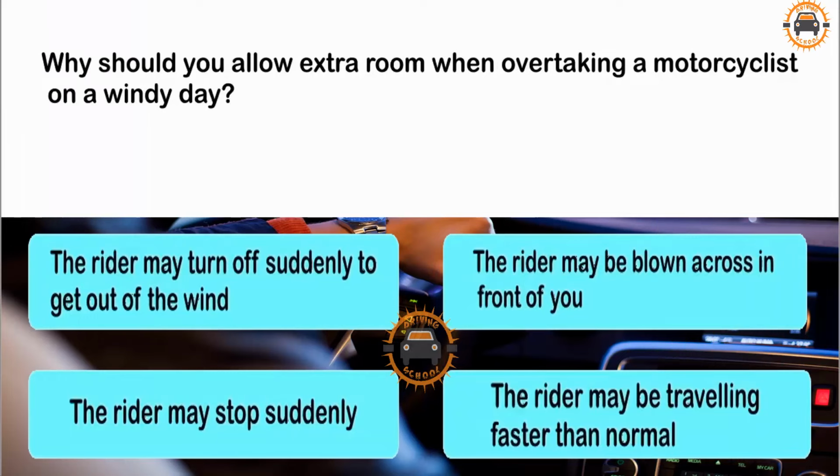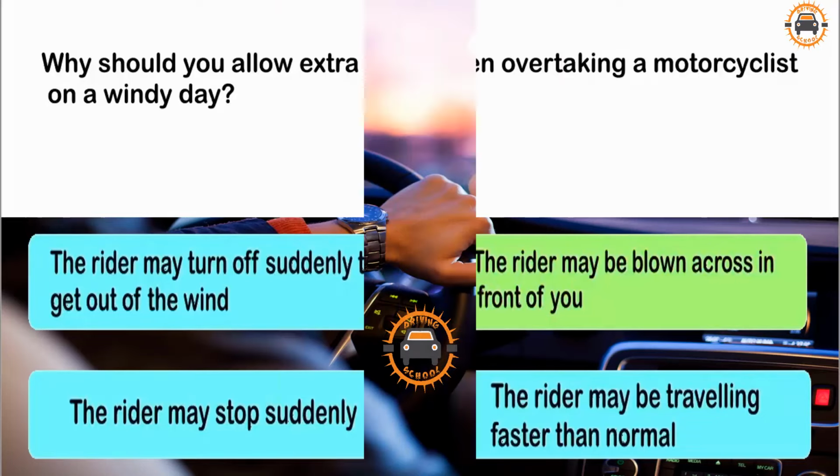Why should you allow extra room when overtaking a motorcyclist on a windy day? The rider may turn off suddenly to get out of the wind. The rider may be blown across in front of you. The rider may stop suddenly. The rider may be travelling faster than normal.